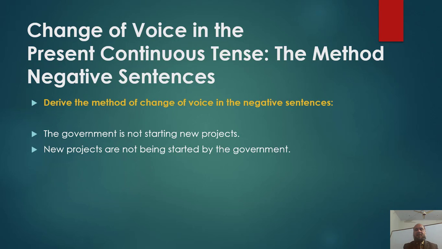Is not starting is changed into are not being started. Look at the most important change in the verb. In active voice, it is not starting. Its passive is are not being started. So we have made the right conclusion that we use not right after the helping verb for making negative sentences in passive voice.